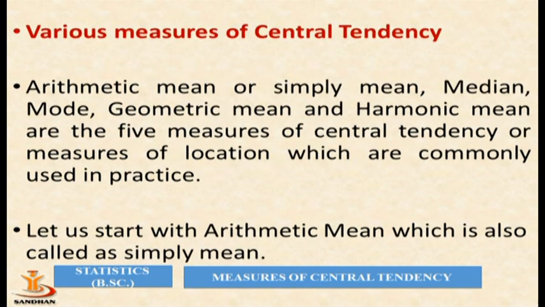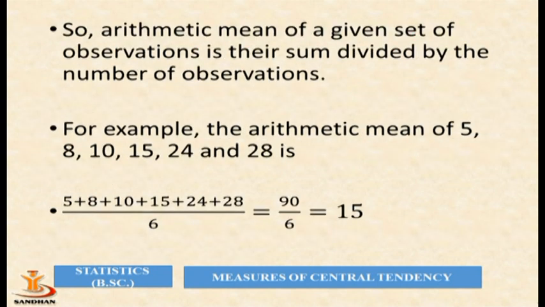So let us understand various measures of central tendency. Arithmetic mean or simply mean, median, mode, geometric mean and harmonic mean are the 5 measures of central tendency or measures of location which are commonly used in practice. Let us start with the first one, which is arithmetic mean, also called simply mean. In daily life we also call it average. The arithmetic mean of a given set of observations is their sum divided by the number of observations.